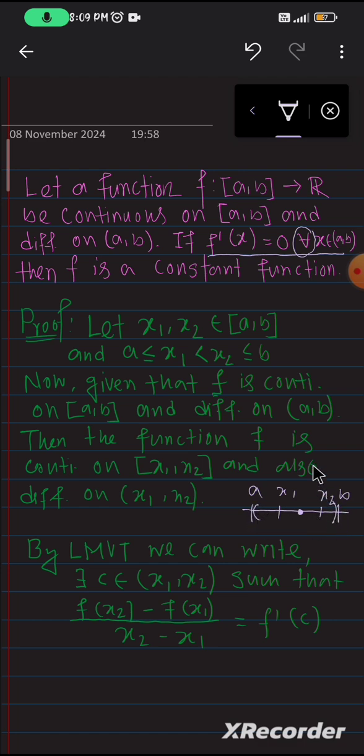Okay, and given that f dash x equal to 0 for all x belongs to open interval a comma b, then for a particular point c in this interval, we can say that f dash c is also 0, because for all x belongs to open a comma b, f dash x equal to 0, and c is a point in between the interval open a comma b. So right here, f dash c equal to 0.